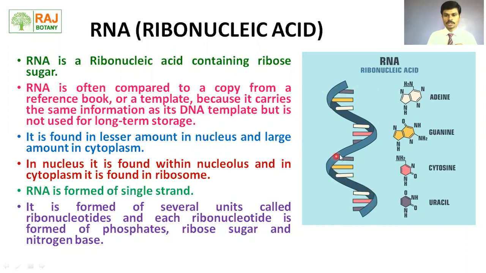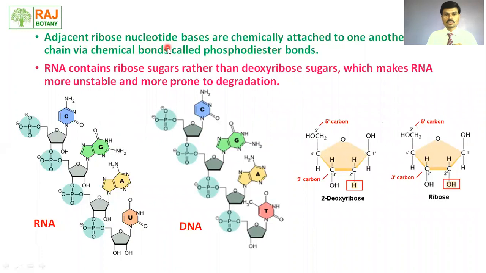Here we can see in the picture RNA is single stranded, and this RNA is formed from several units. Those units are called ribonucleotides, and these ribonucleotides are formed from phosphate, ribose sugar, and nitrogen bases. Adjacent ribonucleotides are chemically attached to one another in a chain via a chemical bond. That chemical bond is called the phosphodiester bond.